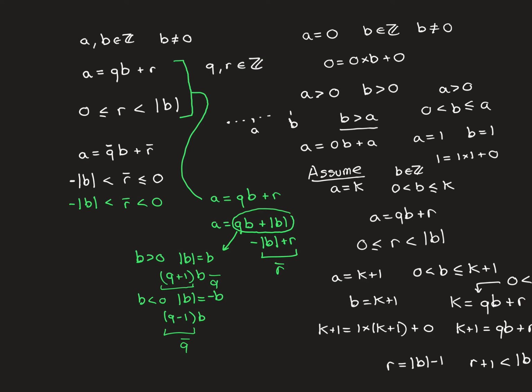Remember, this is where we showed that if the normal Euclidean division is true for a positive remainder, then it implies that this modified version for the negative remainder is also true. What we didn't actually discuss is that the reverse is true as well. There is a biconditional here. The two are absolutely equivalent. So if this one is true, this one also is true.